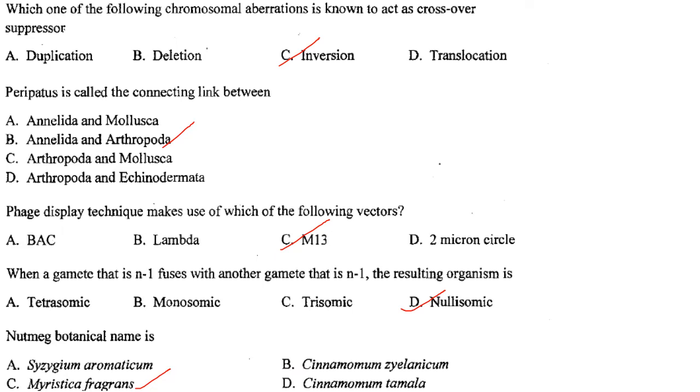Then next one. Which one of the following chromosomal aberrations is known to act as a crossover suppressor? So it is inversion. Answer is option C. Then Peripatus is a connecting link between Annelida and Arthropoda. Answer is option B. The phage display technique makes use of which of the following vectors? It is M13 vectors.